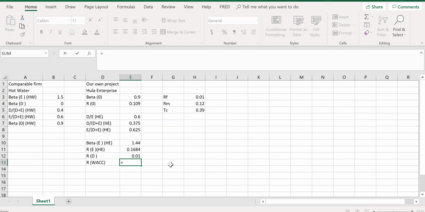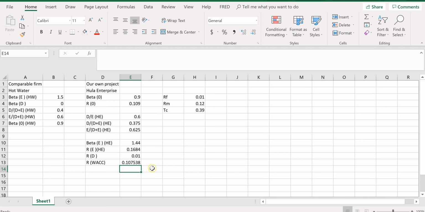So it's the debt value ratio times after-tax cost of debt plus equity value ratio times cost of equity.